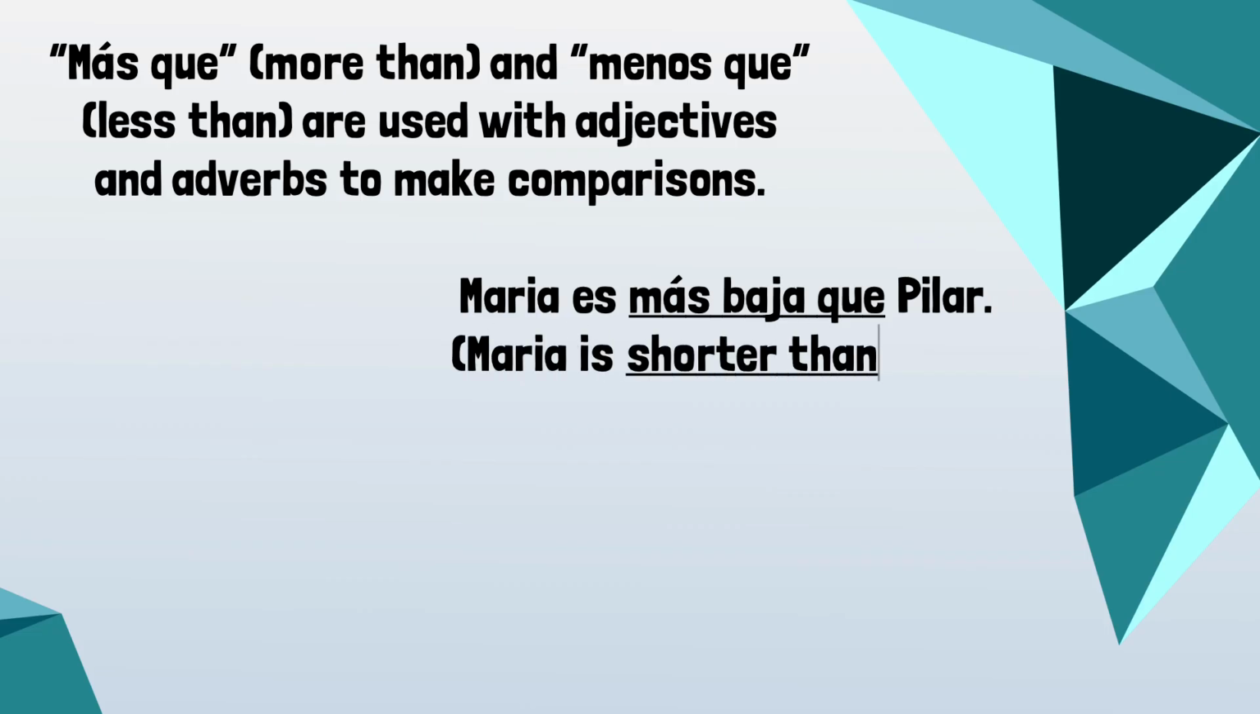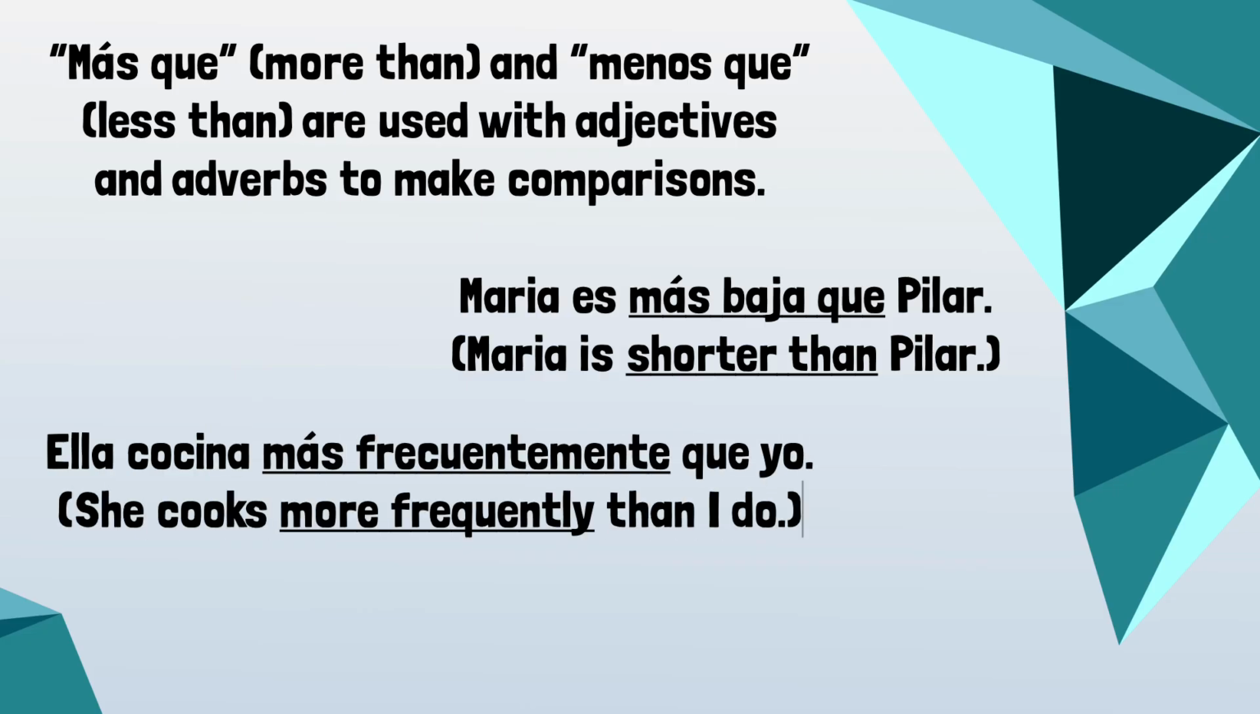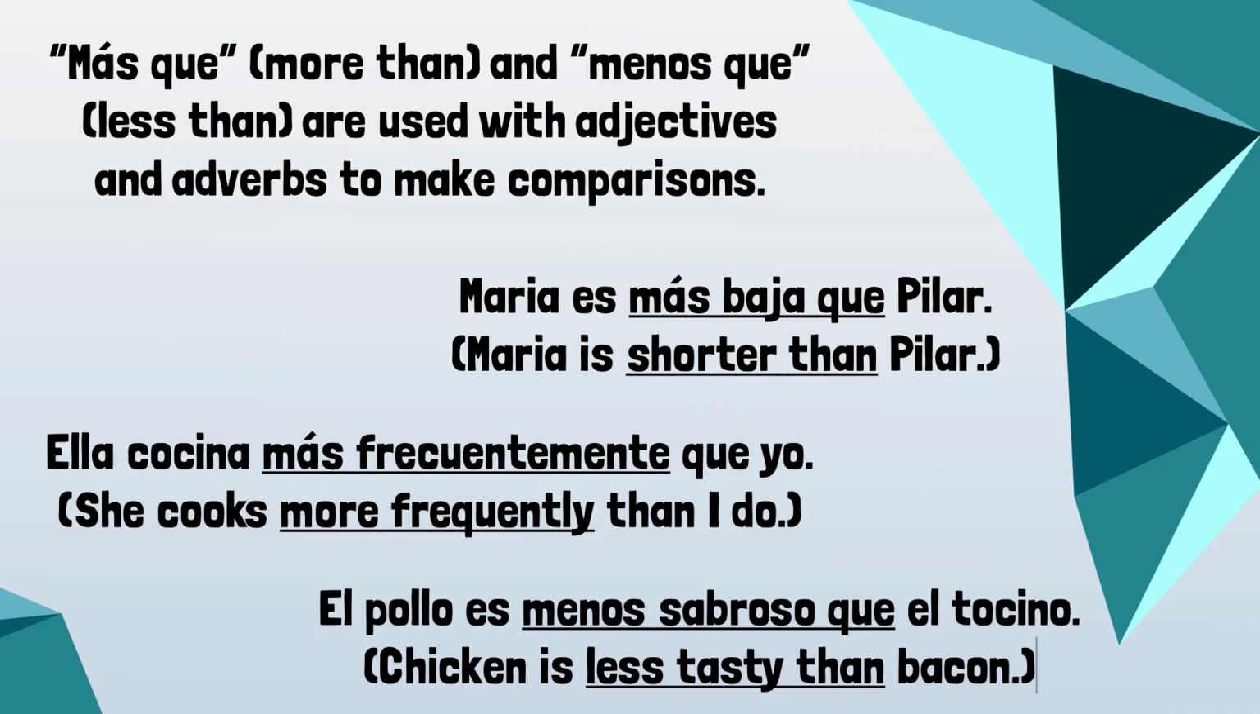For example, María es más baja que Pilar. María is shorter than Pilar. Ella cocina más frecuentemente que yo. She cooks more frequently than I do. El pollo es menos sabroso que el tocino. Chicken is less tasty than bacon.